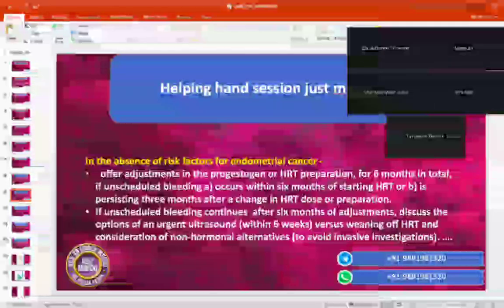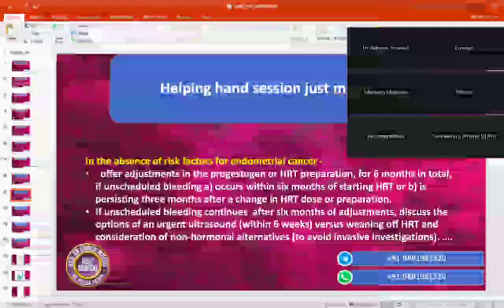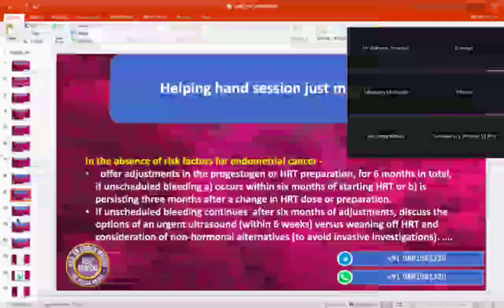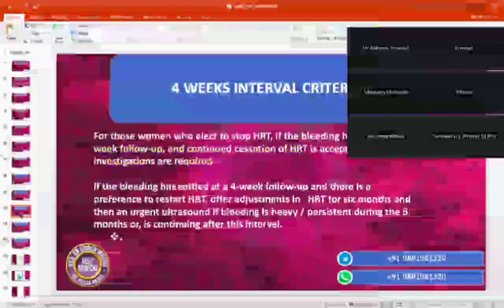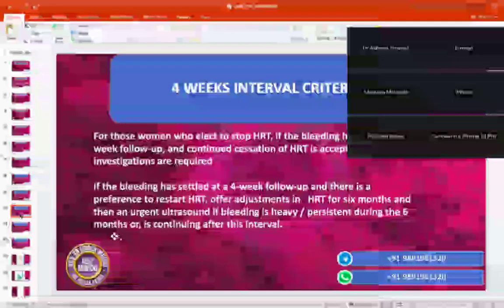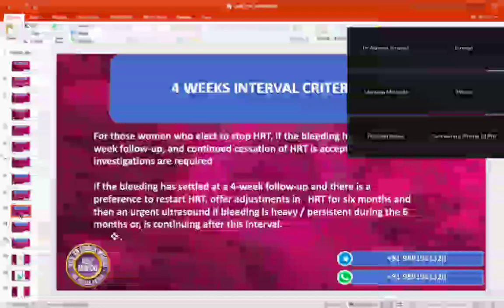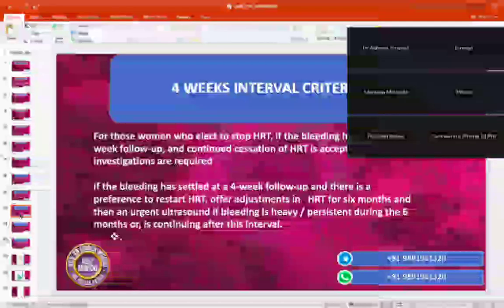Okay. Or what is the other? Or weaning of this HRT, or we can consider some non-hormonal medication. And then how are you going to call her for follow-up? Then we call after 4 weeks and see how you are progressing. If the problem is solved and you don't want to continue the HRT, then it's okay, fine. No further follow-up is required.